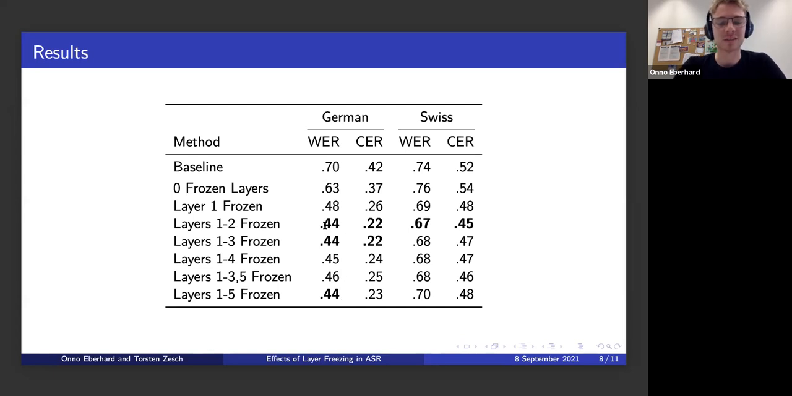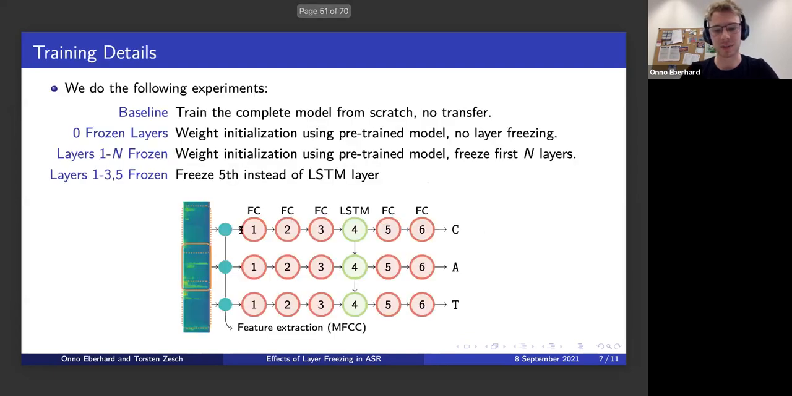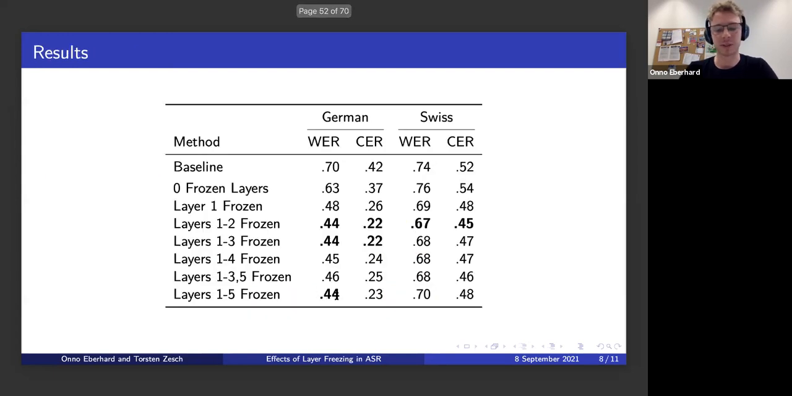And this is really, we didn't really expect this, because if we freeze the first 5 layers, going back to this picture here, that means we freeze everything except for the last layer. And that basically means that we just train a linear classifier. So it's kind of a standard, it still performs rather well.